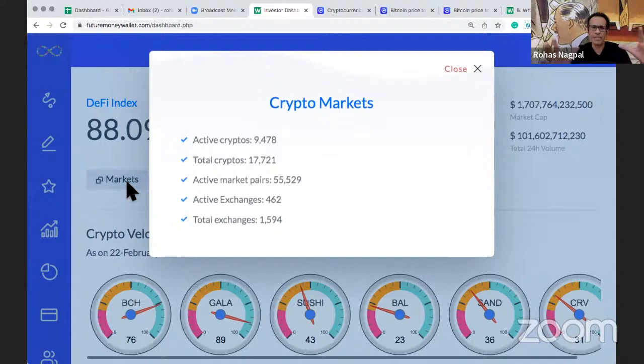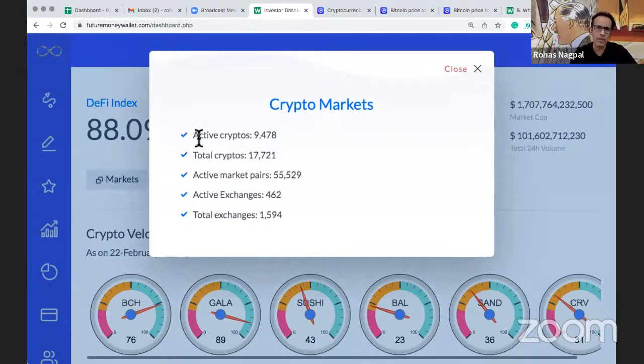If we look at the basic metrics of the crypto market, as of right now there are about 9,478 cryptos that are actively being traded out of a total of 17,721. That's a huge number of cryptos. And the active market pairs are 55,000 plus. What's a market pair? BTC, USDT. That means you can buy BTC against USDT, which is a stable coin.